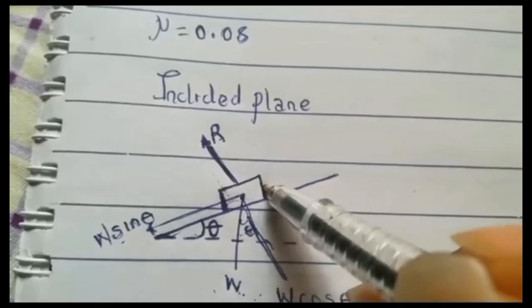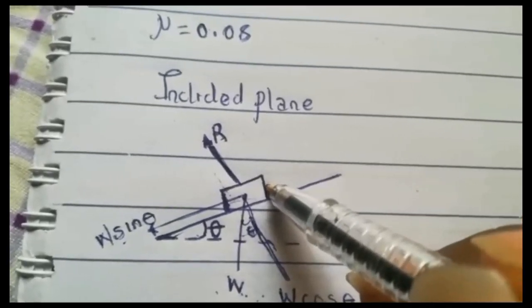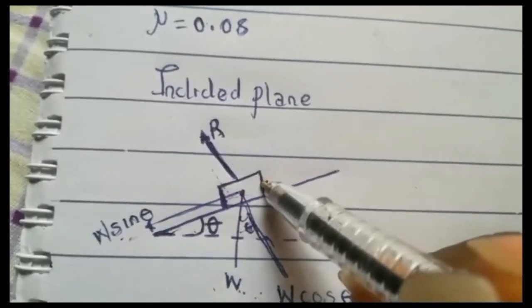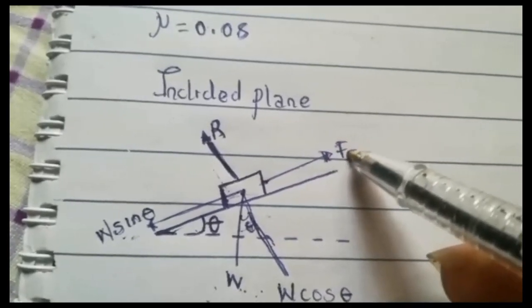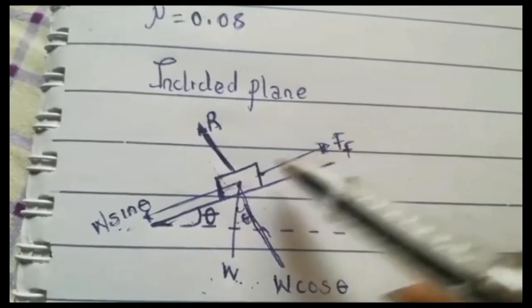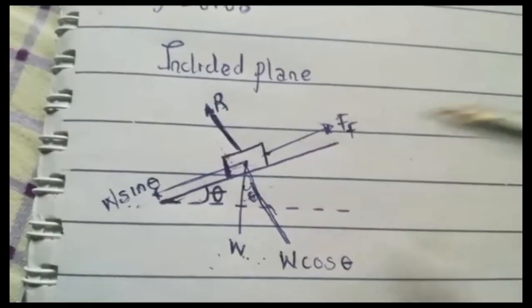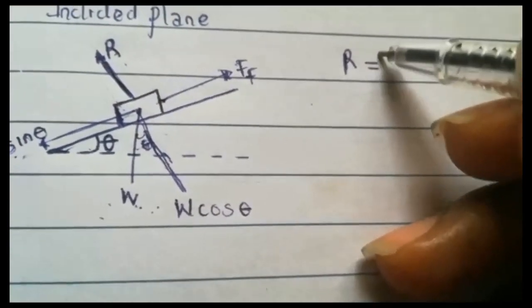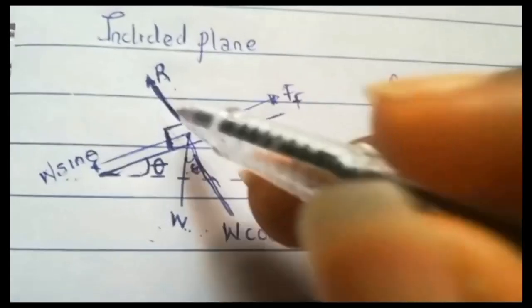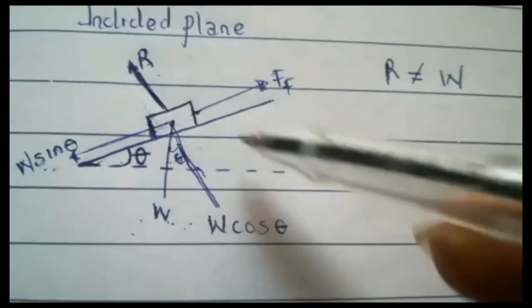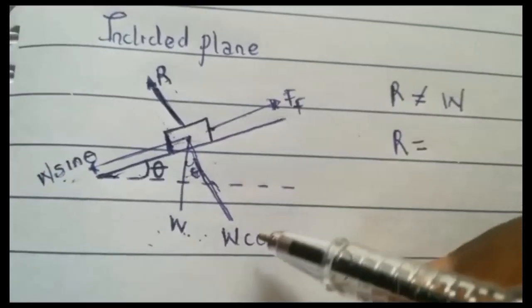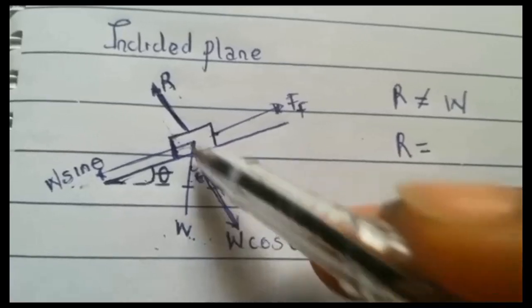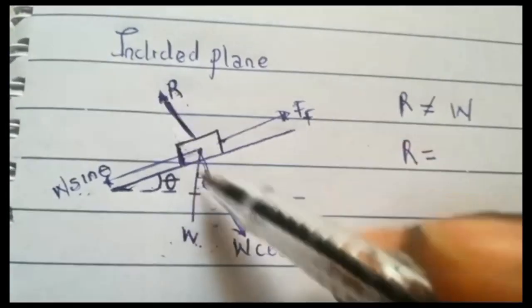So now this force is going to be dragging this box down. Then there will be a what? Force that's going to be opposing the motion, which is your frictional force. So since this force is dragging it down here, your frictional force is going to act upward. So frictional force is going to act like this. It's going to act upward, while this one is going to act downward. So you can see in this case, you can say that your R is not equal to W. Look at where your R is going. It's going up like this. Your W is going down. But you can now say that your R is going to be equal to this one. Look at them. They are directly opposite each other. They are just acting in opposite directions.